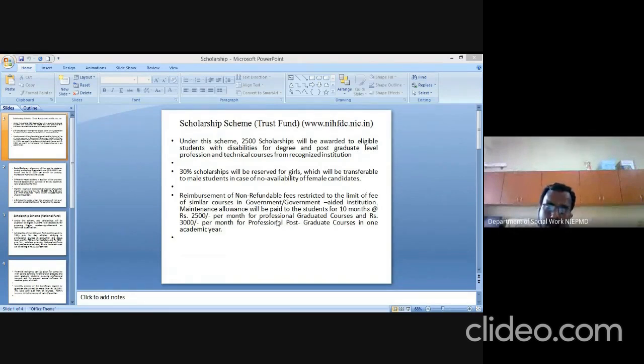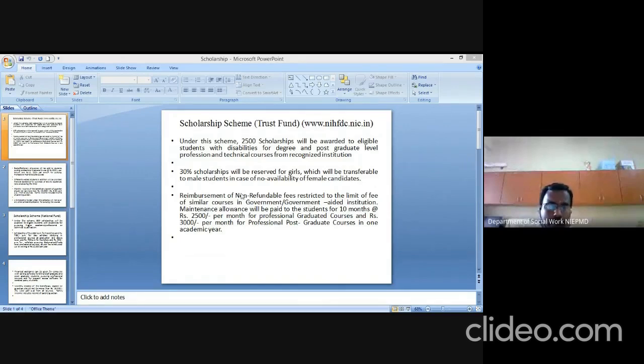The maintenance will also be provided to the students for 10 months: 2,050 rupees per month for professional graduate courses, and 3,000 rupees per month for those pursuing postgraduate studies.